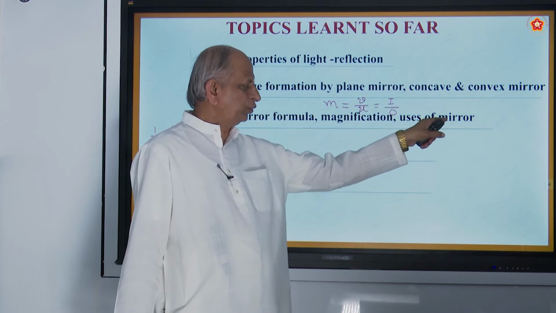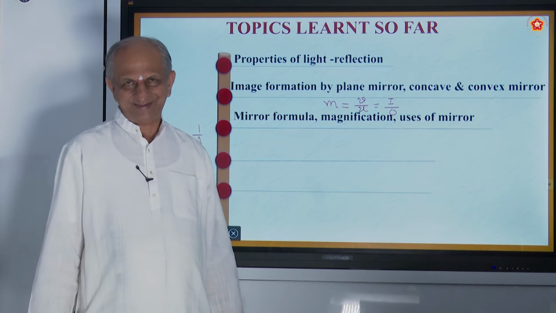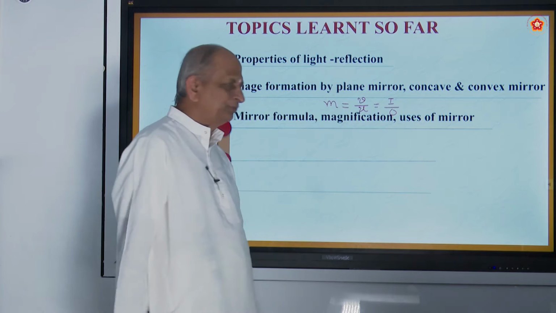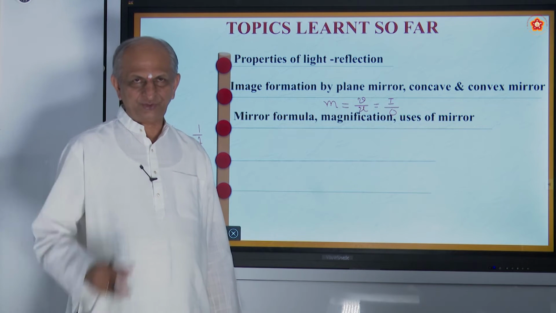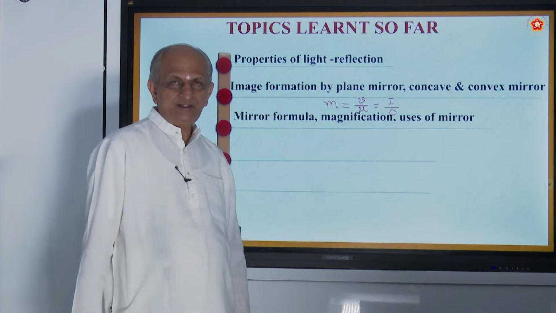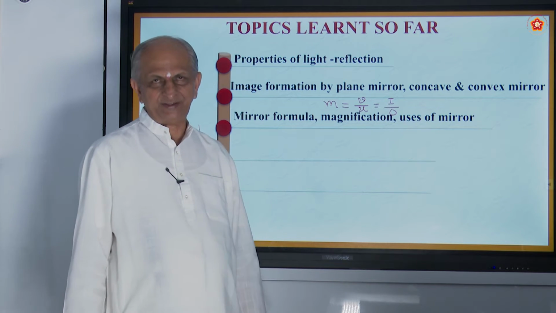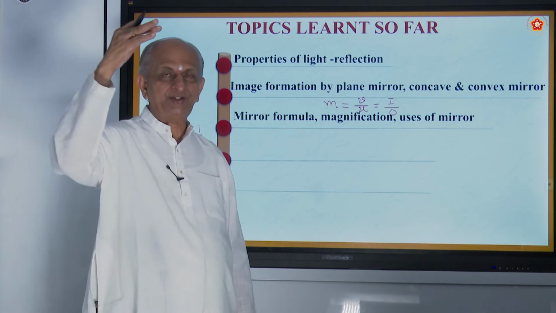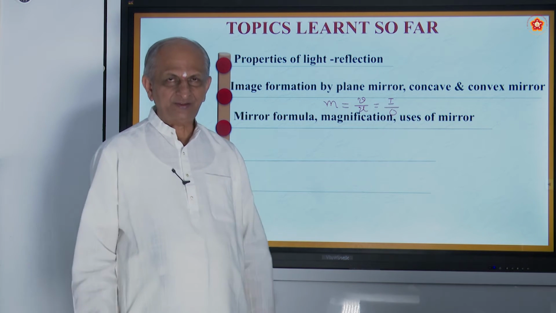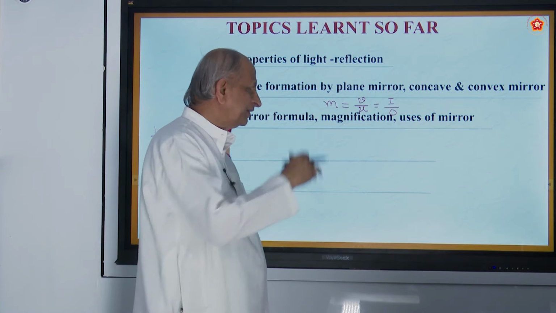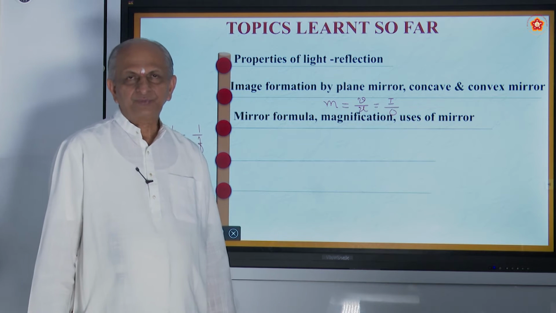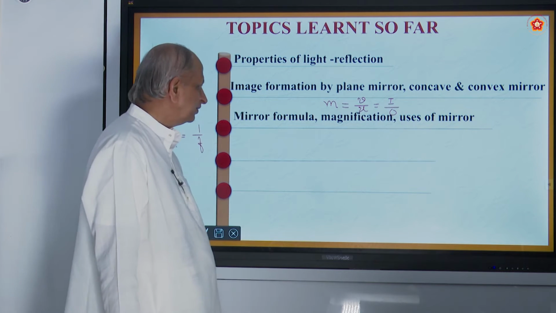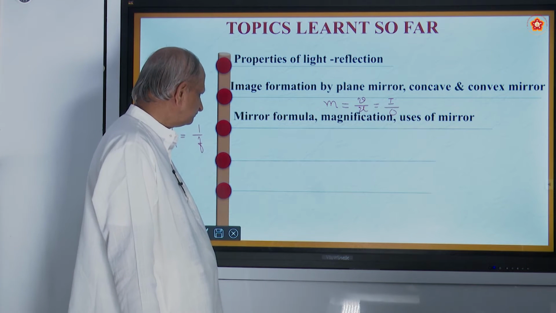Also we discussed uses of mirrors, is it not? The concave mirror is used by dentists to see the enlarged image of the dental structure, any defect in the teeth. And also we have seen they are used in operation theatres, in vehicles and so on. The convex mirror, of course, is used in vehicles to see the small image of the vehicles coming from behind.